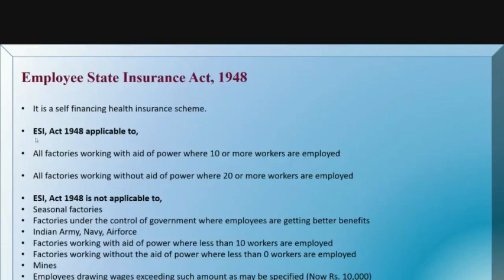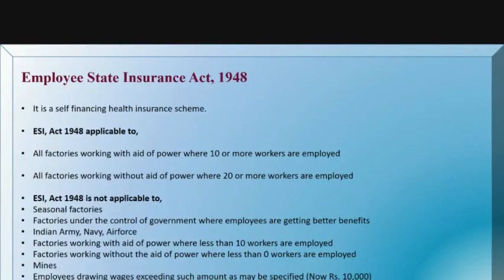The ESI Act 1948 is applicable to all the factories working with the aid of power. These are the two things which are applicable. The ESI Act is not applicable to seasonal factories, or factories under the control of government where employees are getting better benefits. So the state government employees, or whichever factory is directly under the control of government, who are getting better benefits than this act offers, in those cases the ESI Act is not applicable.